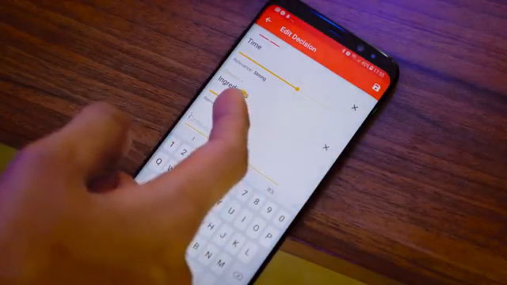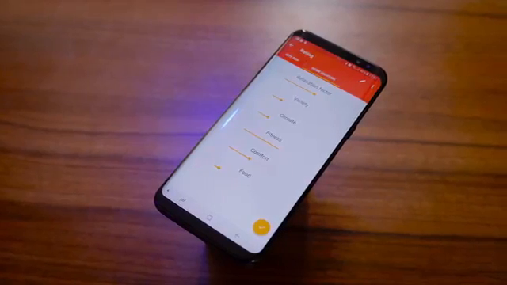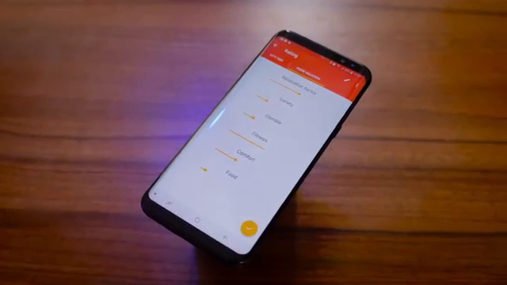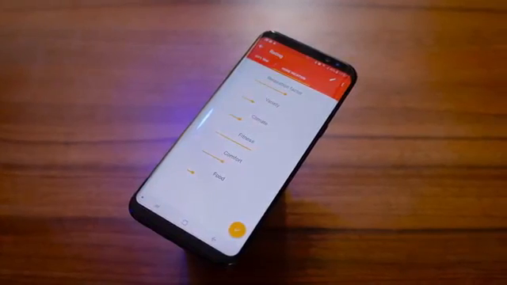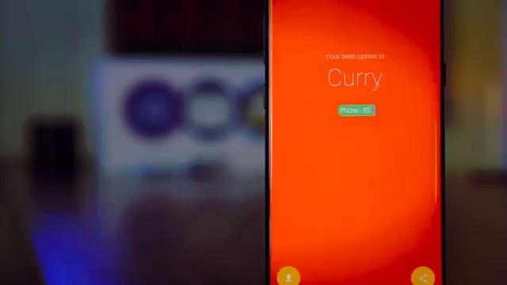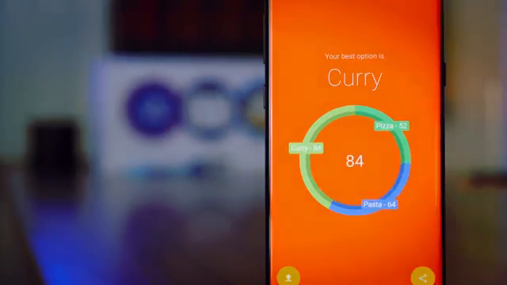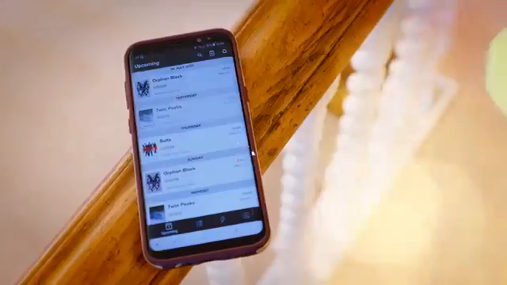So it could be the amount of time required to cook a dish, the number of ingredients it has, and how healthy it is. You'll then tell it stuff about the individual choices. For example, you could say pizza is low on the health scale, but is very good on the time scale. And after inputting it, it'll actually calculate what you should be doing.